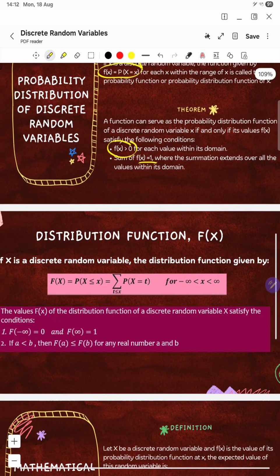The distribution function, which we also call the cumulative distribution function, gives the probability of values less than or equal to the possible value. So it is useful when we want to summarize the probability up to a certain point.